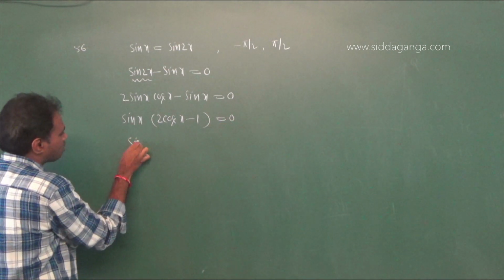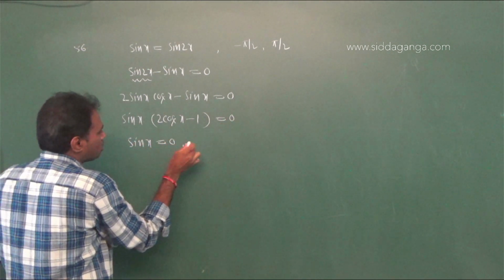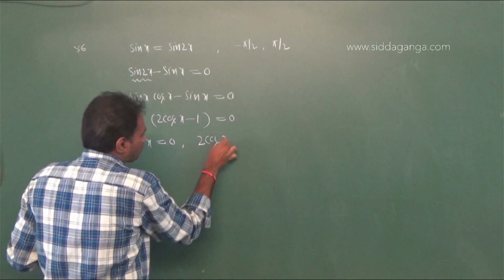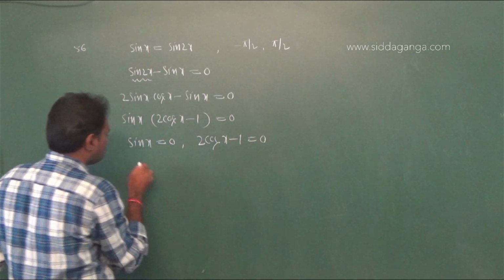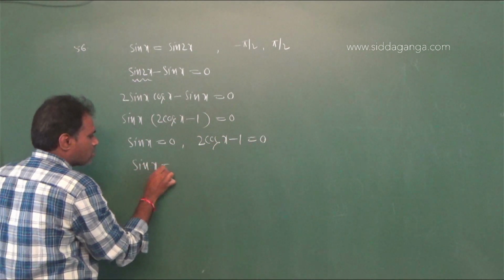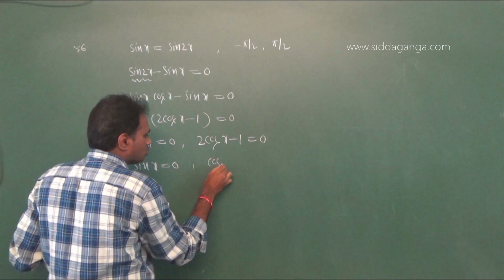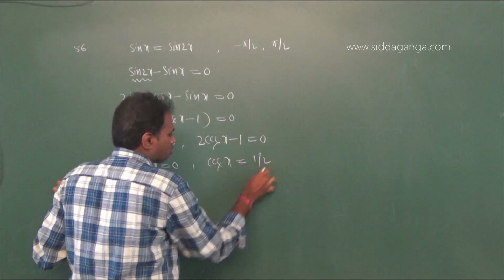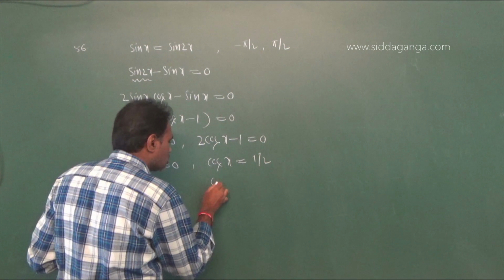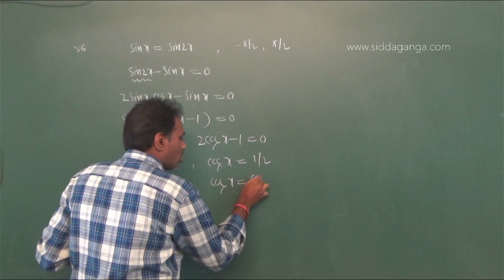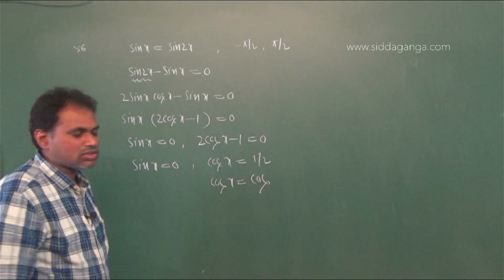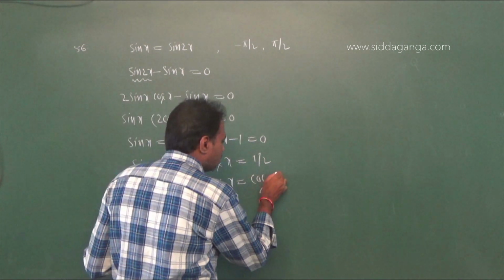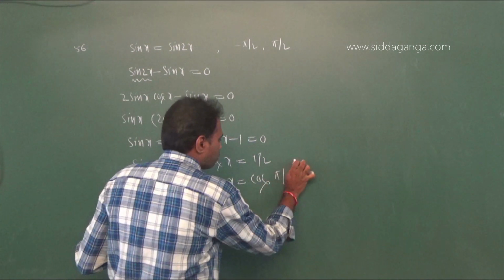Therefore, sin x equal to 0 and 2 cos x minus 1 equal to 0. Therefore, sin x equal to 0 and cos x equal to 1 by 2. Cos x equal to 1 by 2 means cos x equal to cos 60 degrees, 60 degrees means pi by 3.